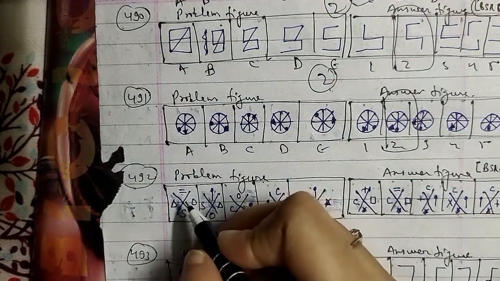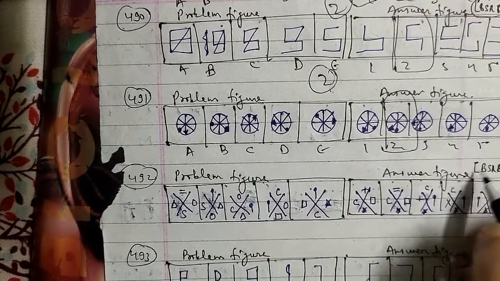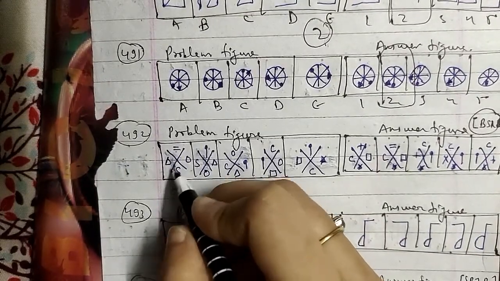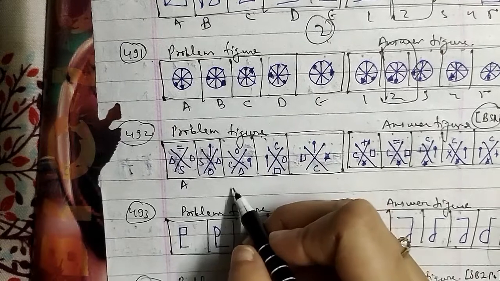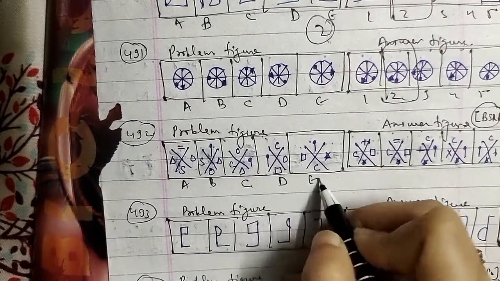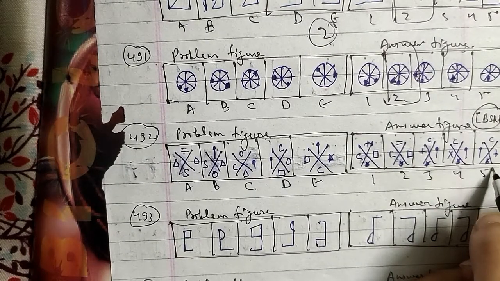Let's go ahead with another one, the 492nd question of the session. These were the problem figures and these were the answer figures, which were asked in the RRB question paper. The A figure has an equilateral triangle, S and a circle. This is B, this is C, this is D and this is E. Here these are 1, 2, 3, 4 and 5 respectively in each step.